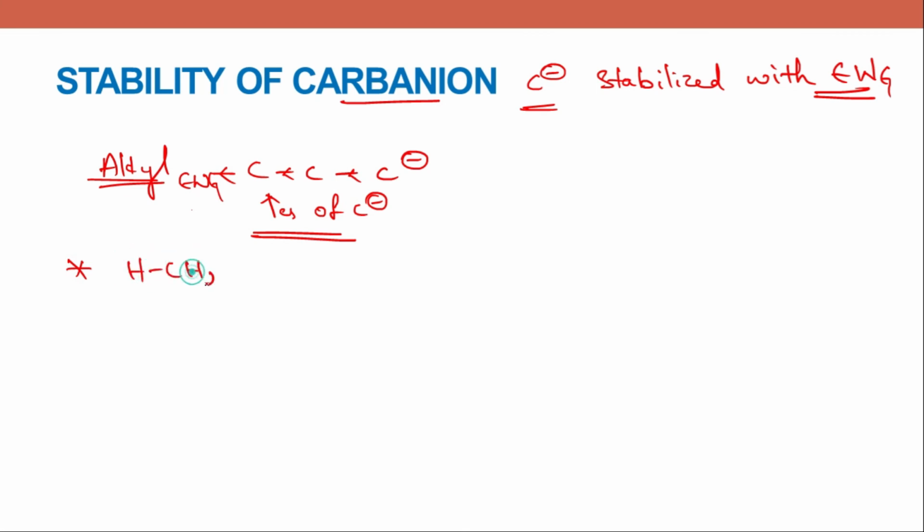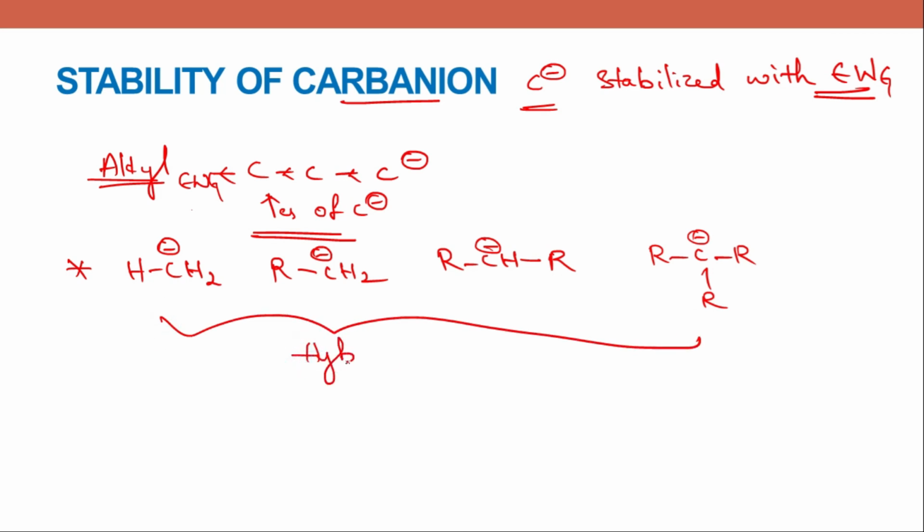Methyl carbanion, and then comes primary carbanion, secondary carbanion, and tertiary carbanion. Here the hybridization is the same for all these molecules, which is sp3. All the carbanions have sp3 hybridization. Now the point is, what is the order of stability of these carbanions?